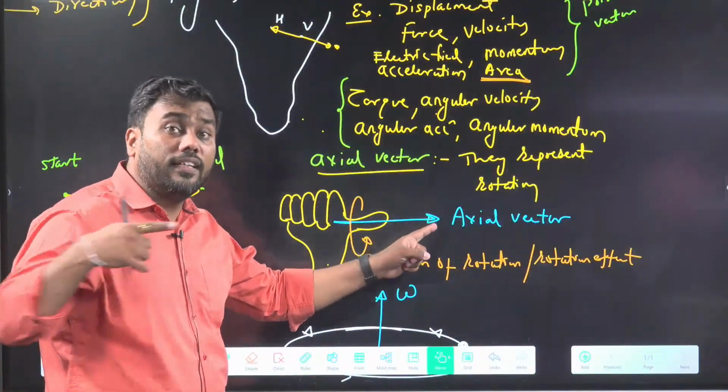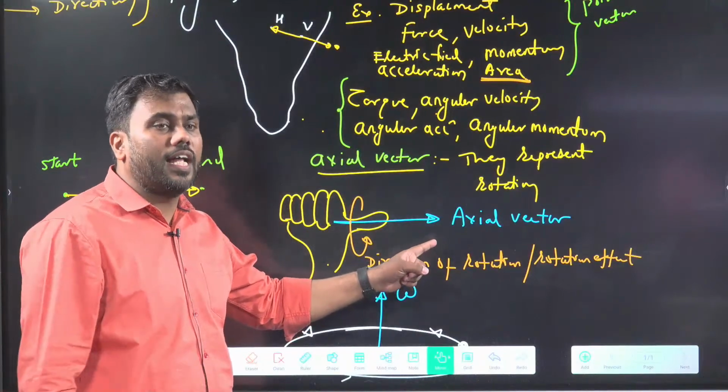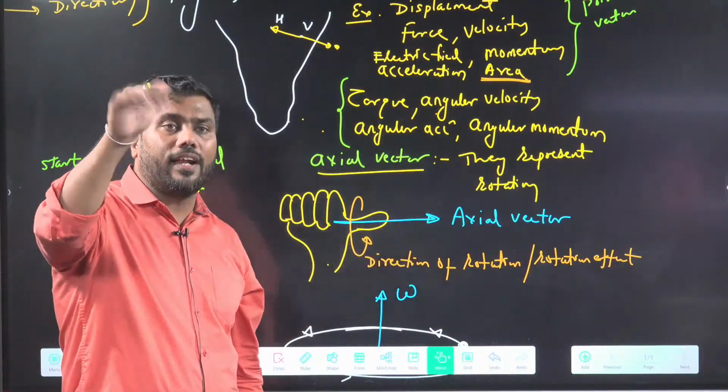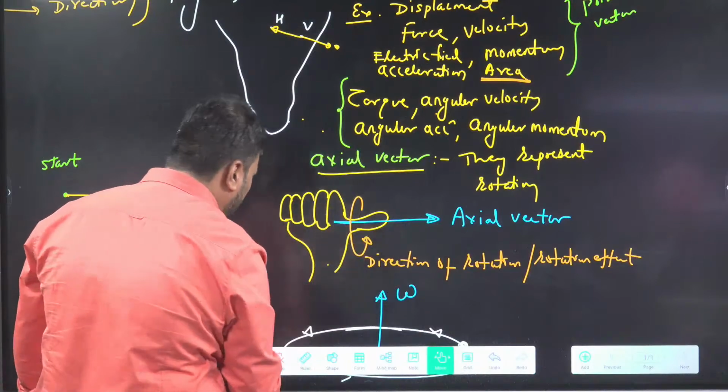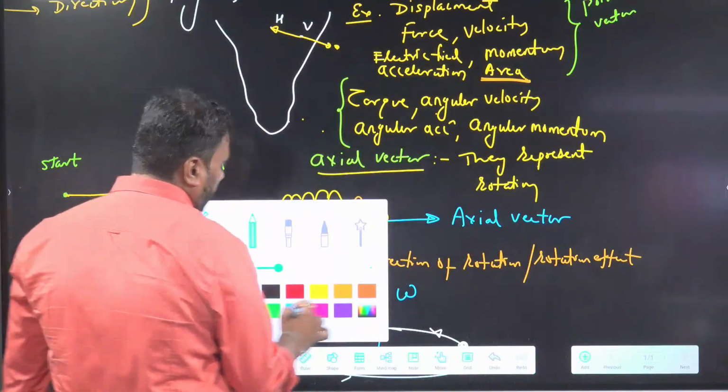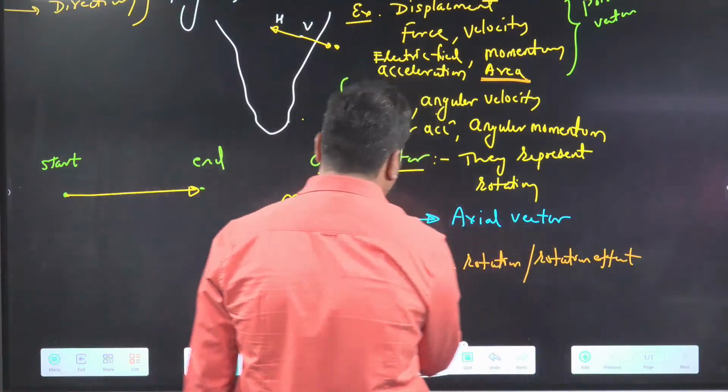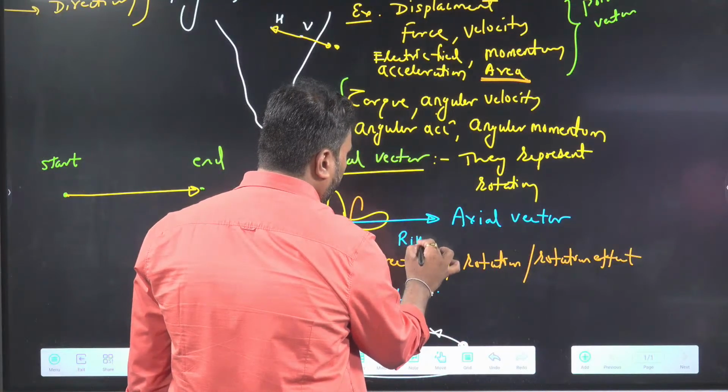So this is a special property of axial vector, that their direction directly doesn't give the direction of rotation. We will need right hand thumb rule. What we are using here? Right hand thumb rule. This is right hand thumb rule.